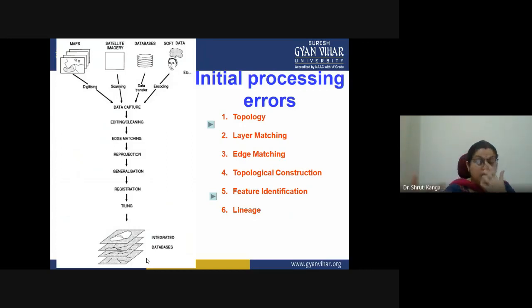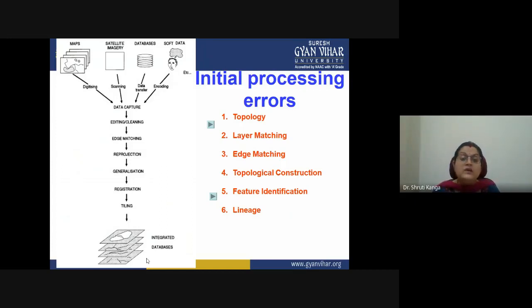Okay, so where we have errors like we have misinterpreted some features. For example, we have scrubland in an area and we have interpreted it as a highly dense forest. So that is feature misidentification. So feature identification related errors are there at the initial stage.